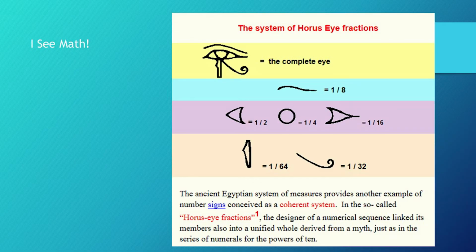All right, math and history class, I know you love it. Check this out. It's a special ancient Egyptian way of measuring where the eye of Horus gets cut down and then it gets cut down again and it can never be whole. Isn't that interesting? Here, look, they'll tell you more.